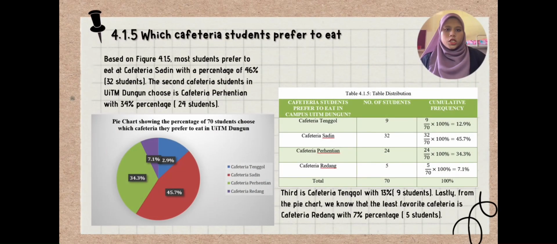For the question, which cafeteria do students prefer to eat at? Based on figure 4.1.5, most students prefer to eat at Cafeteria Sardin with a percentage of 46%. 32 students prefer to eat there. The second cafeteria students in UiTM Dungun choose is Cafeteria Perhentian with 34%, and third is Cafeteria Tenggol with 30%, and 9 students chose it. Lastly, from the pie chart, we know that the least favorite cafeteria in UiTM Dungun is Cafeteria Redang with only 7% of students, and only 5 students chose to eat there.